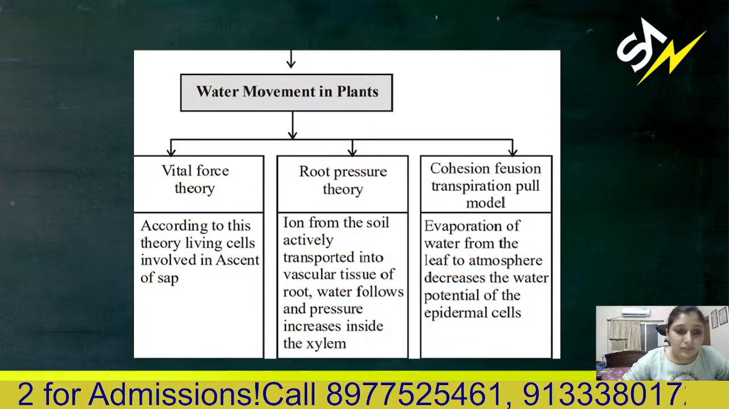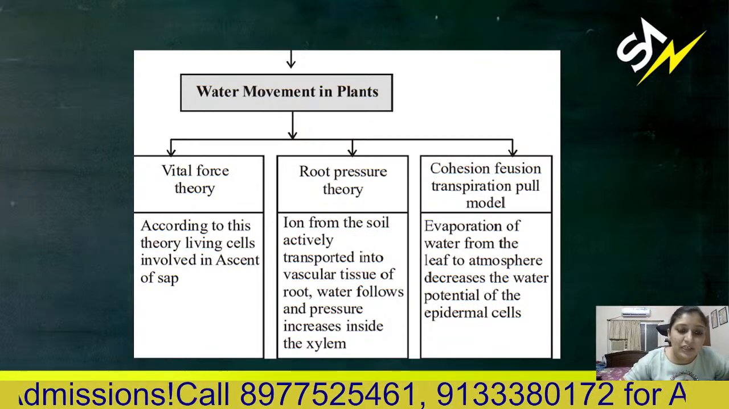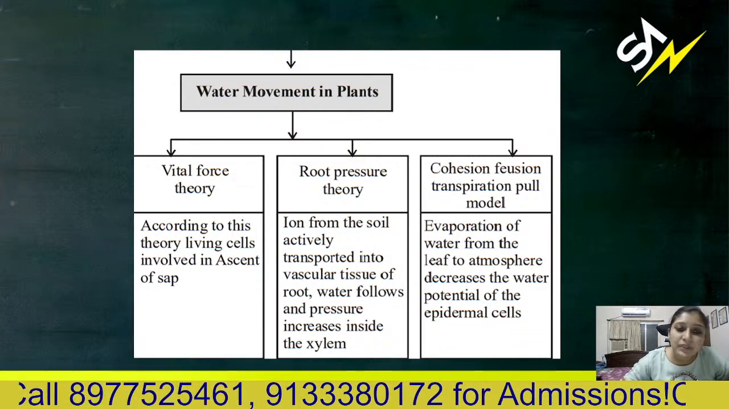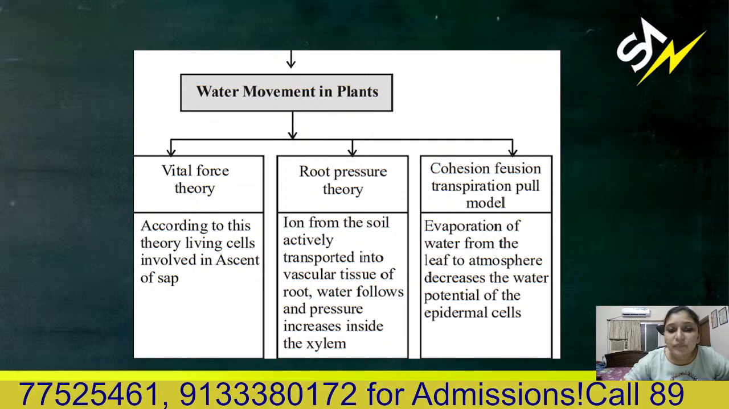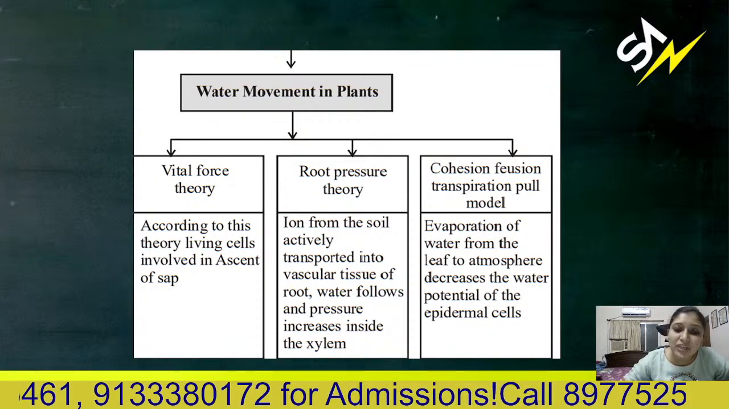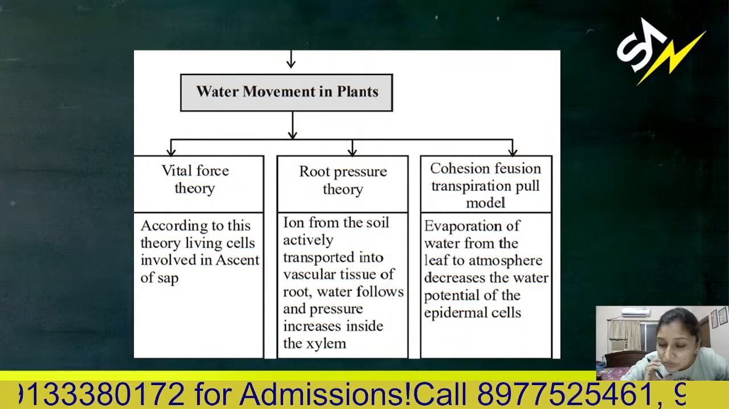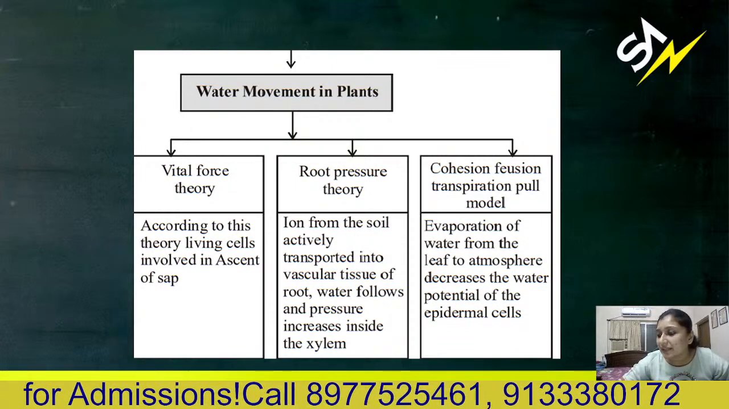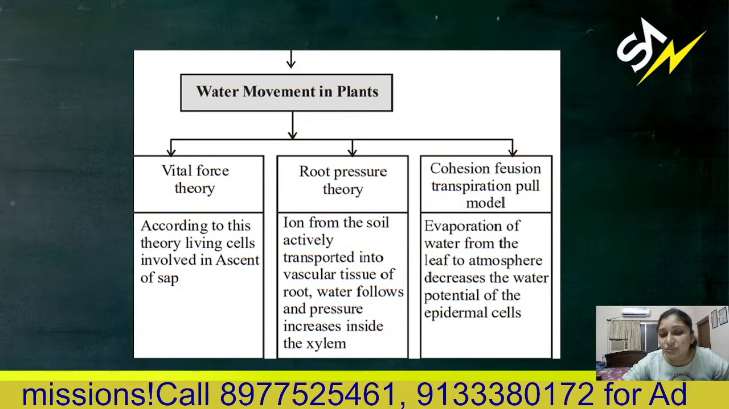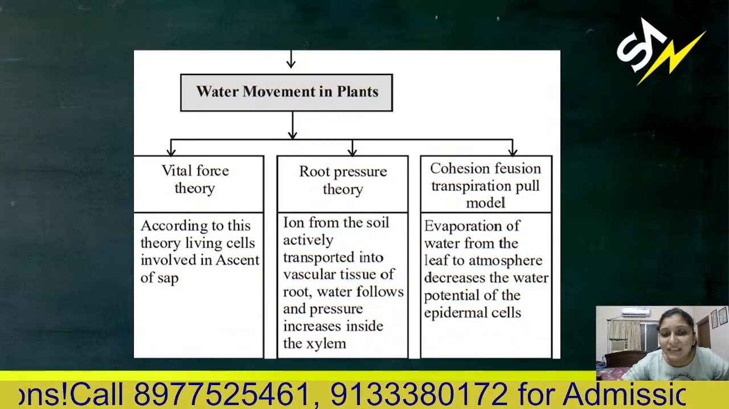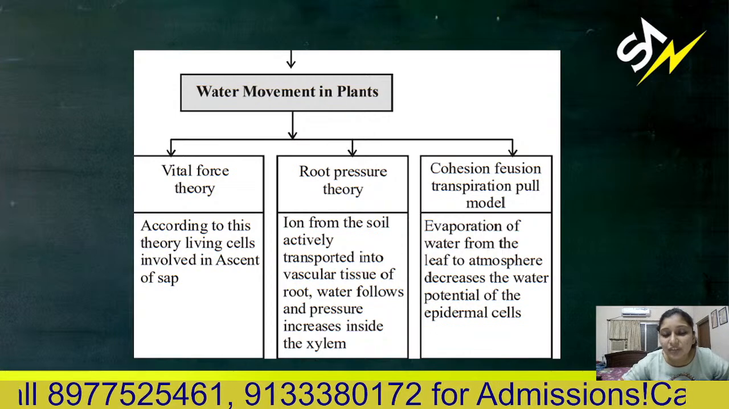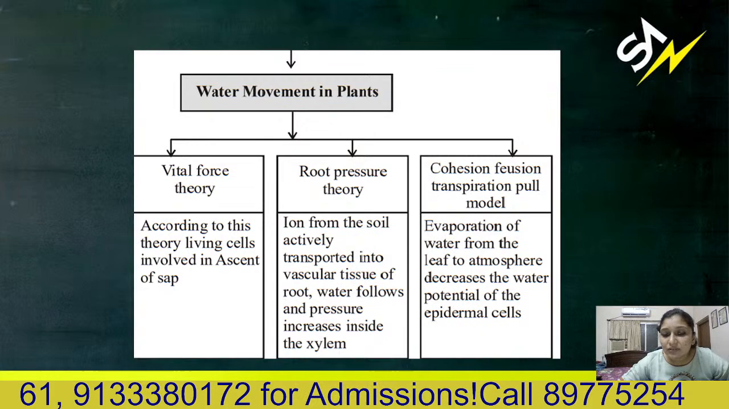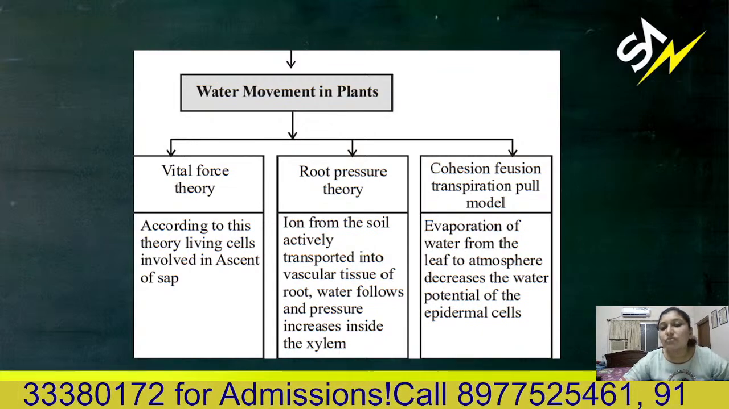So according to the vital force theory, living cells are involved in the ascent of sap. Then root pressure theory: ions from the soil are actively transported inside the vascular tissue of the root. Water flows in and pressure increases inside the xylem. So that is root pressure theory. Because of ion transport, there will be a pressure increase inside the xylem. So that is root pressure.